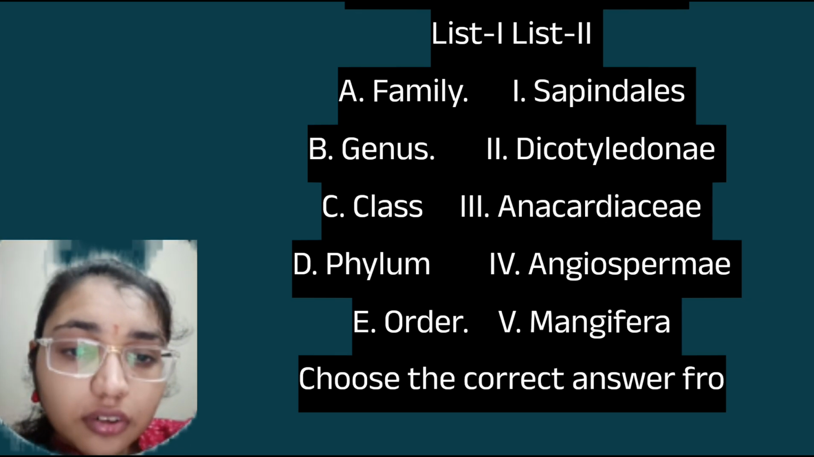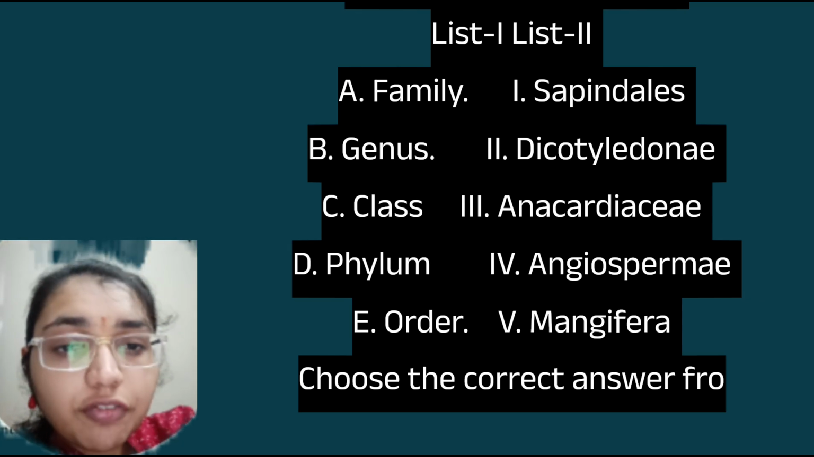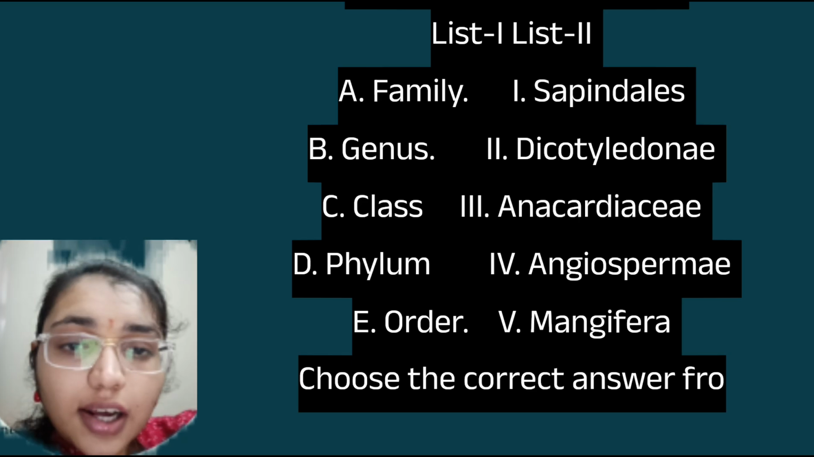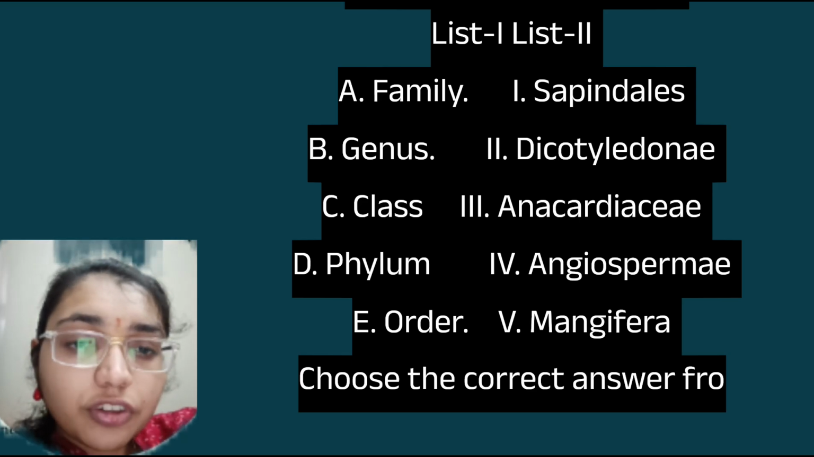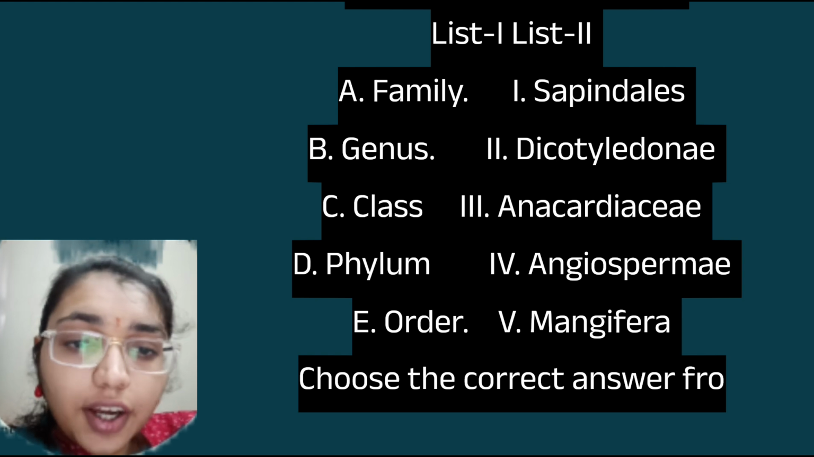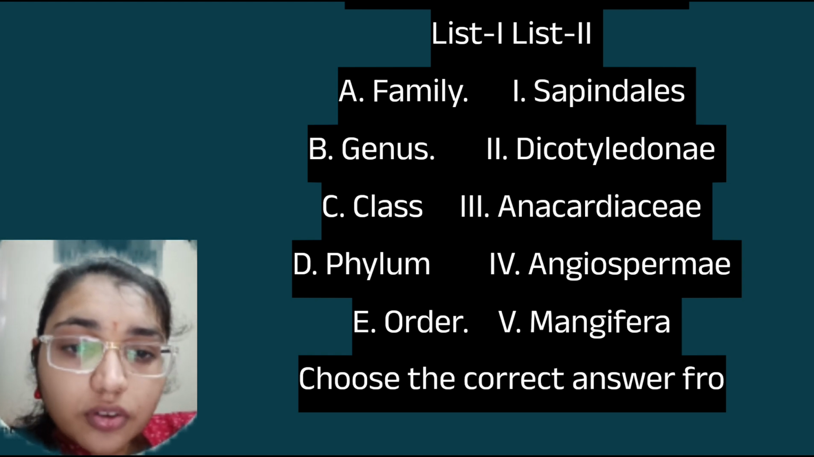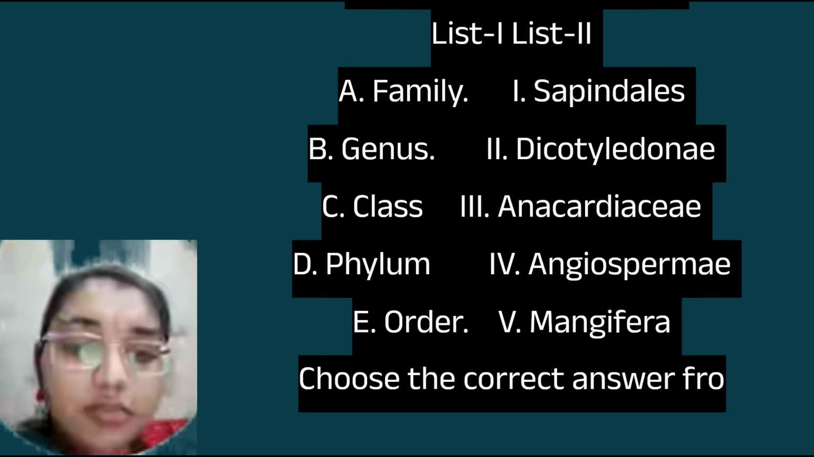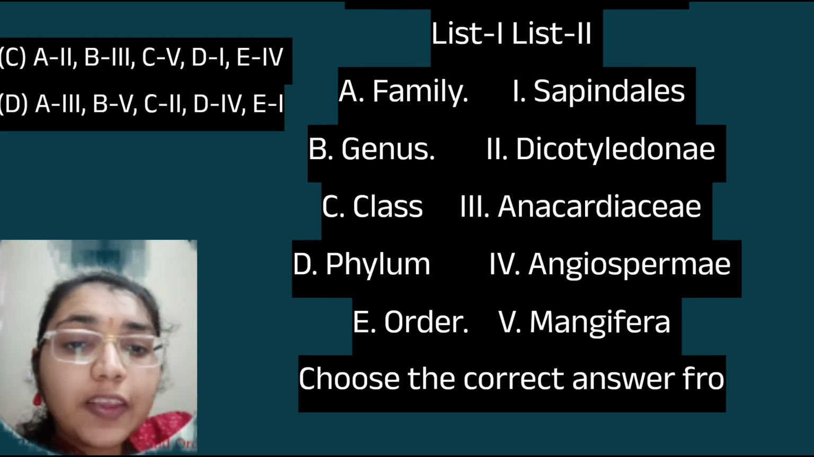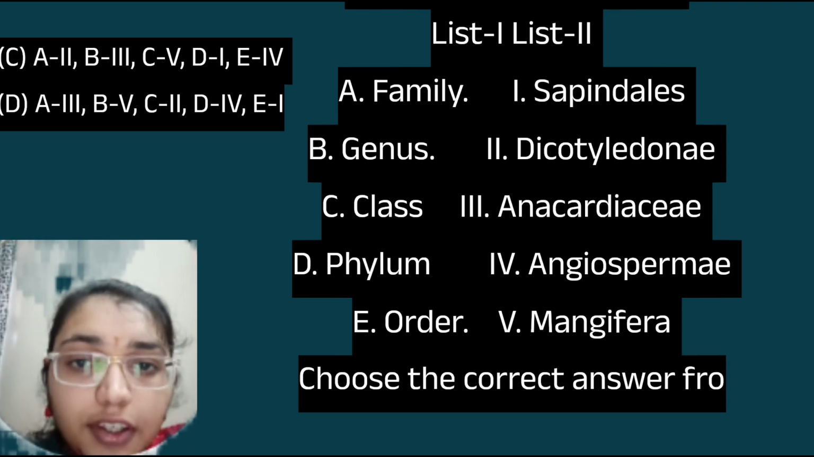Family, that is Anacardiaceae, then genus, that is Mangifera indica, and the class, that is the flowering plants with 2 cotyledons, that is Dicotyledonous, and the phylum, that is it is a flowering plant belonging to the Angiosperms. So here A is matching with 3, B is matching with 5, C is matching with 2, D is matching with 4, and E is matching with 1. So option D is correct.